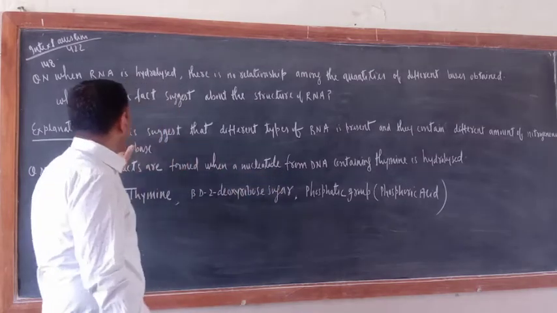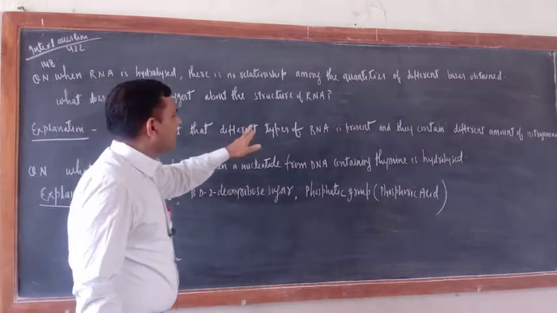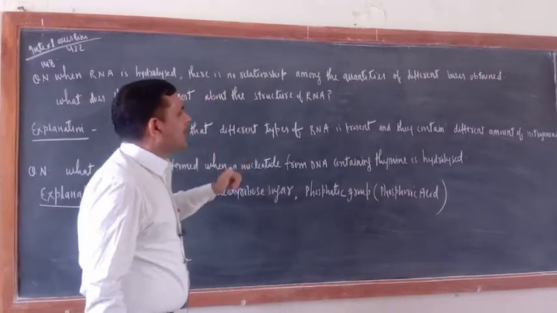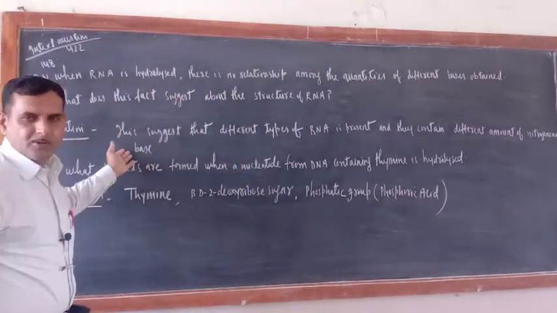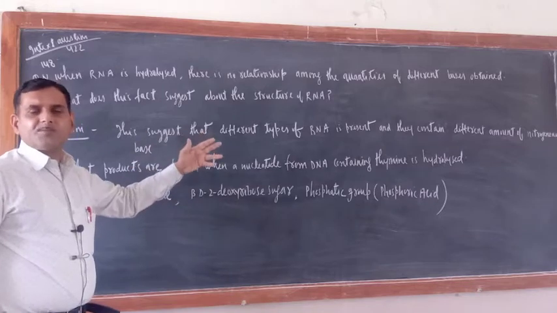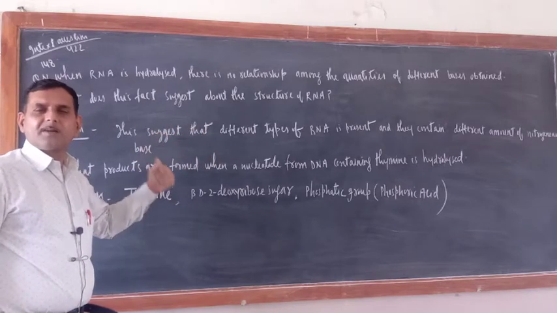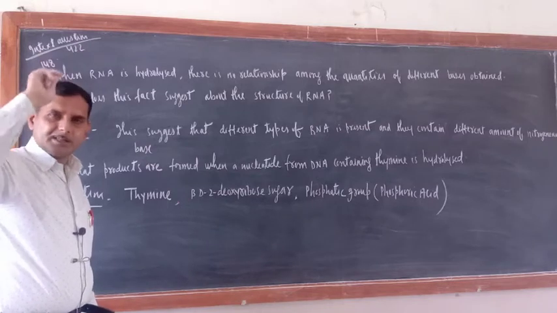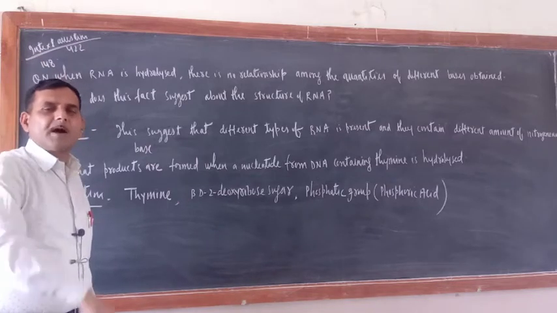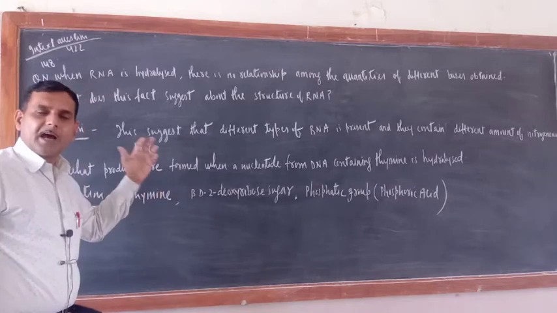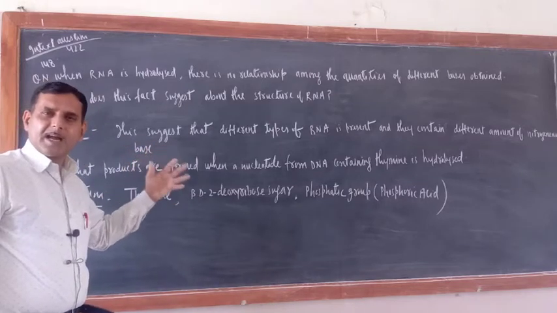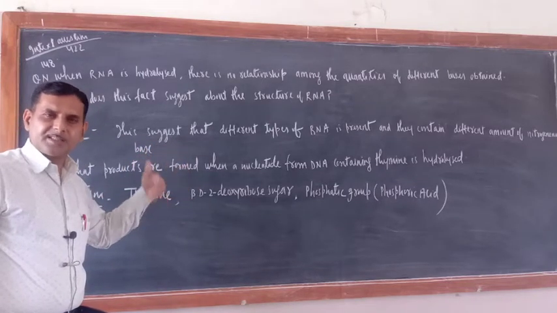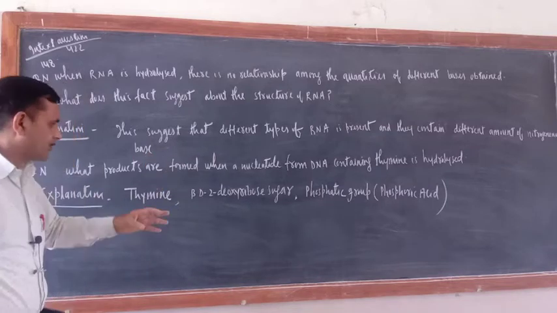This suggests that different types of RNA are present and they contain different amounts of nitrogenous base. That is why the amount of nitrogenous base is not fixed. If it were one type of RNA, then it could have been the same amount. Different kinds of RNA are there and they have different amounts of nitrogenous base.